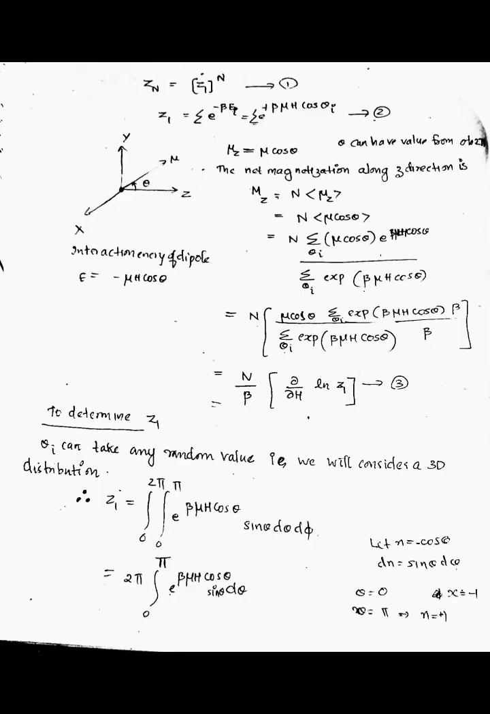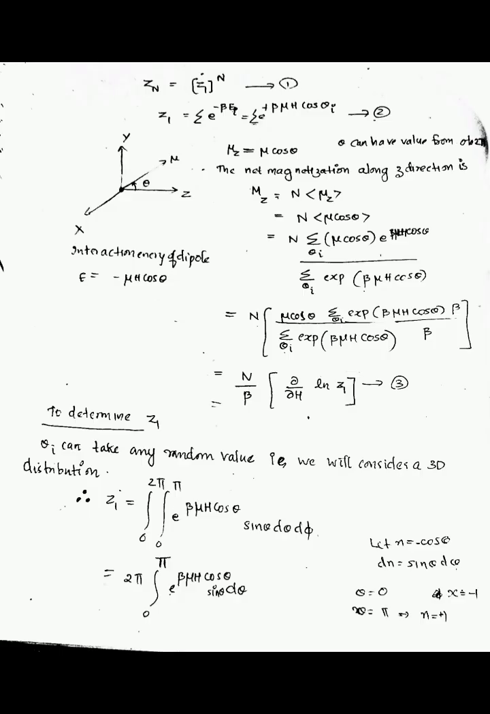The net magnetization along the z direction is mz, that is equal to n mu z, that is equal to n mu cos theta, that is n into summation over theta i of mu cos theta into e raised to beta mu h cos theta divided by summation over theta i of exponential of beta mu h cos theta. So this is equal to n into mu cos theta into summation over theta i of exponential of beta mu h cos theta into beta divided by summation over theta i of exponential of beta mu h cos theta into beta. So this is equal to n by beta into dou by dou h of ln z1. So this is equation number 2.